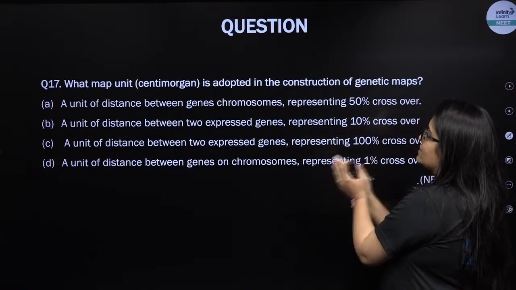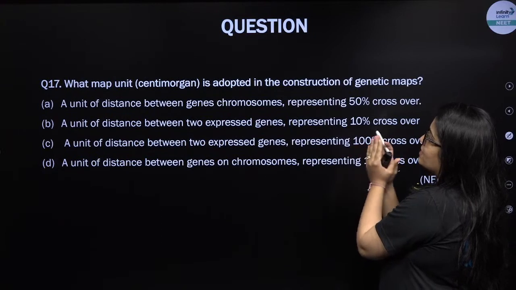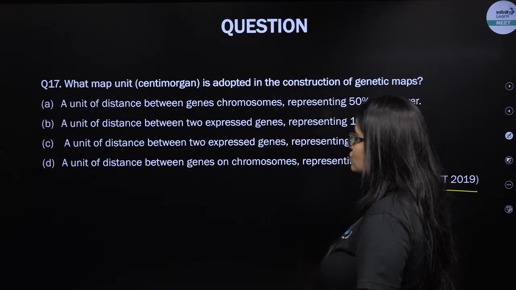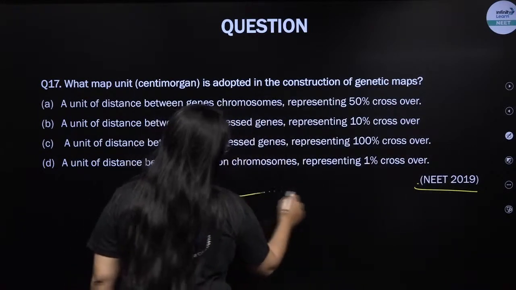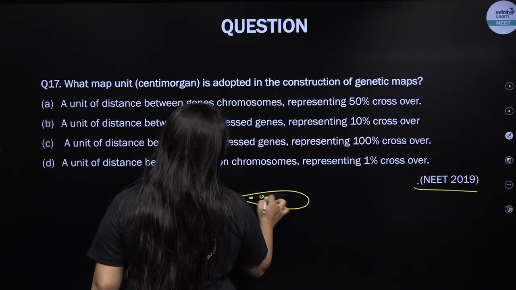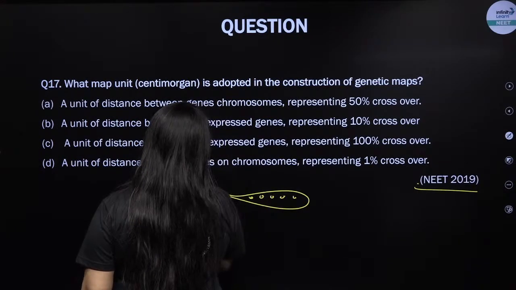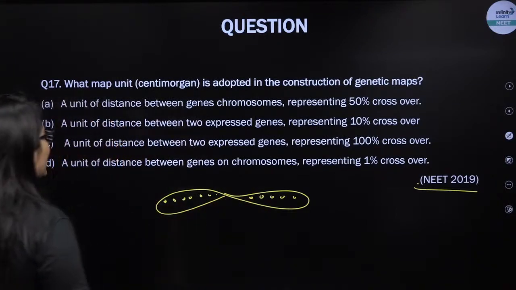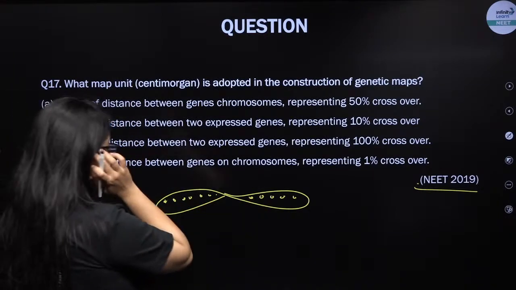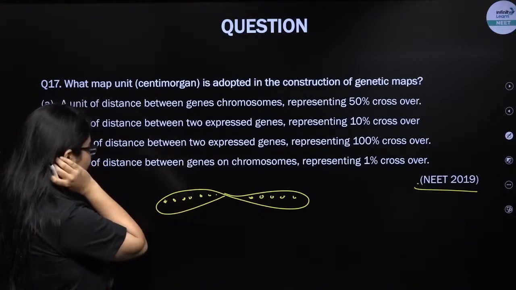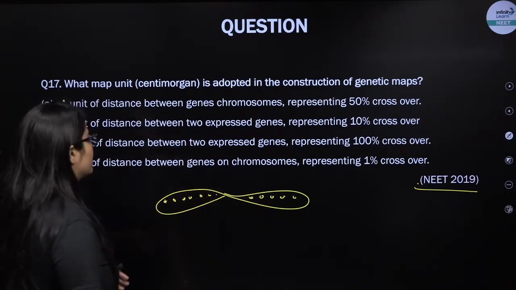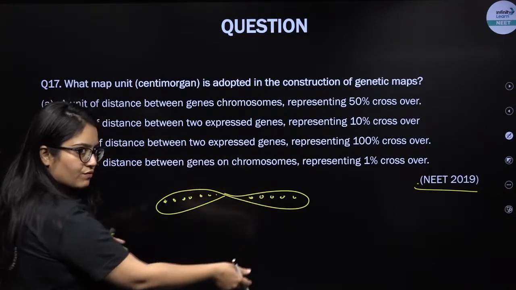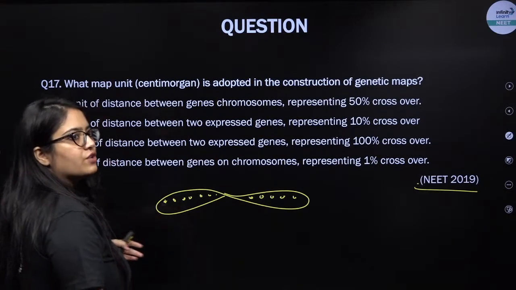Next is NEET 2019. What map unit, or in centimorgan, is the unit adopted in the construction of a genetic map? So remember, my dear students, while constructing a genetic map, keeping the position of the genes and defining the relative position of one gene with another, such kinds of genetic maps can be obtained, and the idea was worked on in a detailed way by the student of Morgan, that is Alfred Sturtevant.